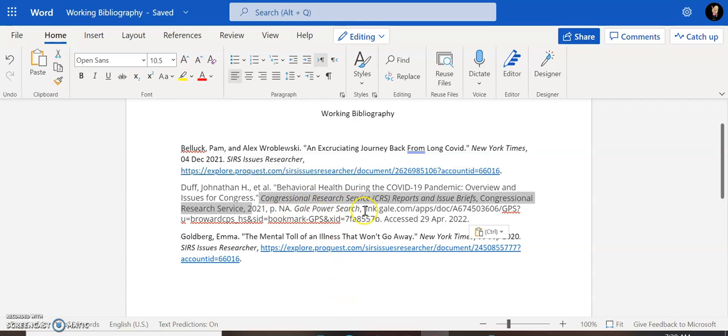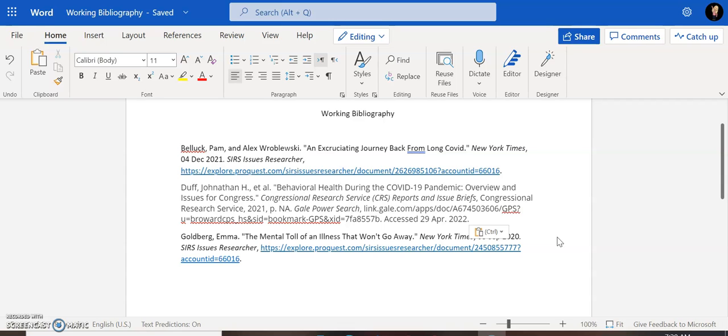And then also the fact that I found it on Gale and the link to that. So wow, it seems like I'm off to a really good start in finding information on that one perspective that I'm going to look for, on the effects of long COVID and how it led to the suicide of the person who founded Texas Roadhouse.